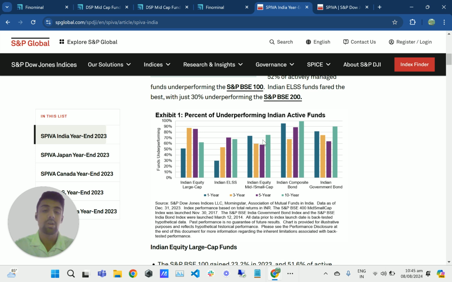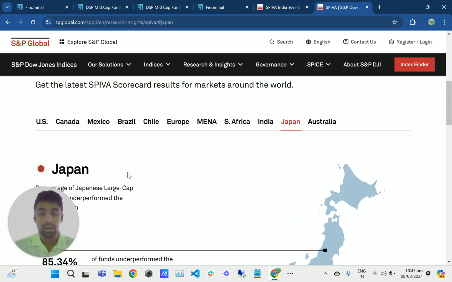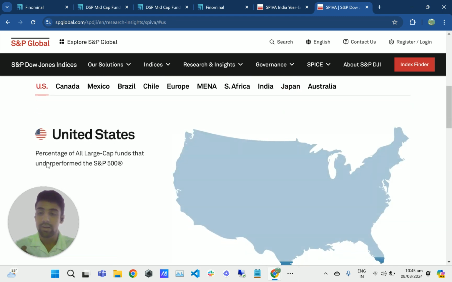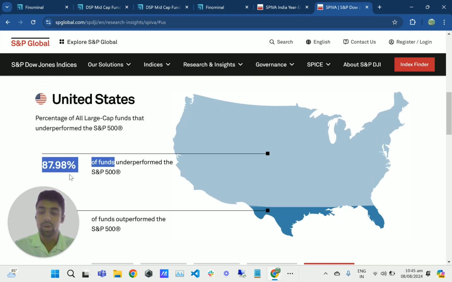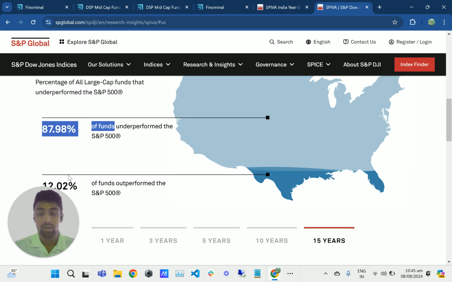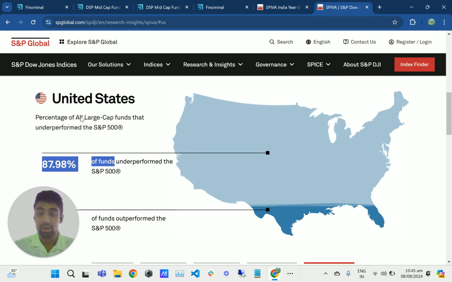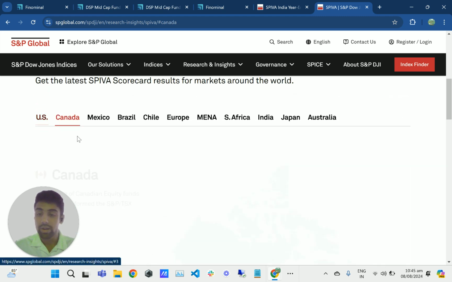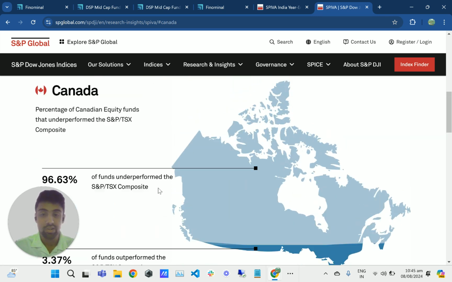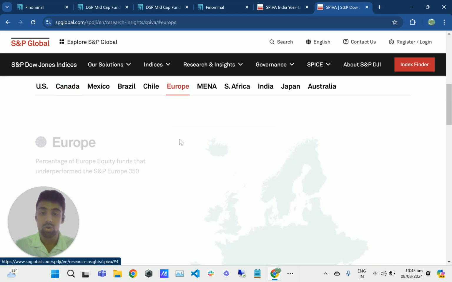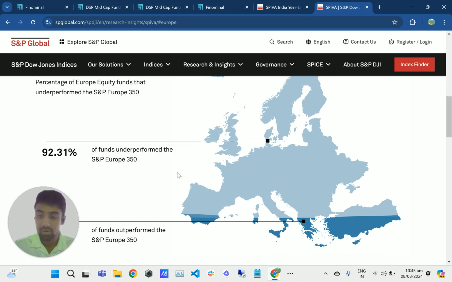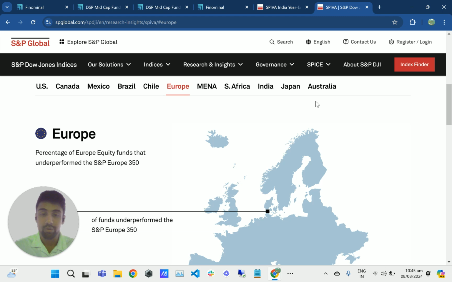So it's very hard to pick an active fund that's going to outperform its benchmark. This story also applies to other countries. So if you take the US as an example, you can see 87% of the funds have underperformed the S&P 500 benchmark. And we are looking at just all large cap funds here. If you look at Canada, same story. If you look at Europe, again, same story. If you look at any other country, the story follows everywhere.